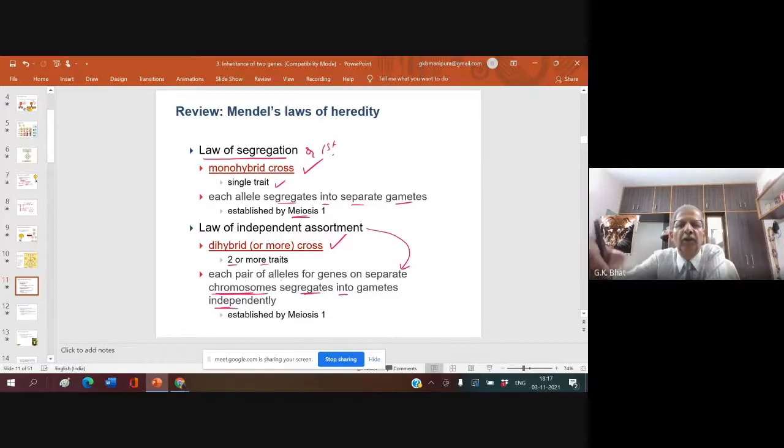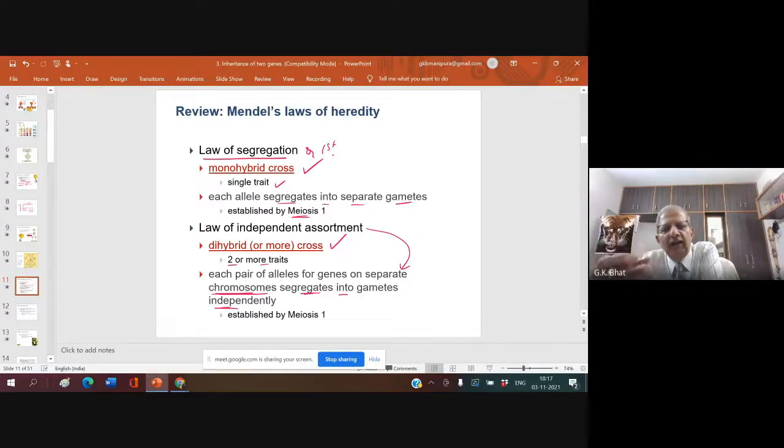If the genes are present on the same chromosome, do you come across the law of independent assortment? Mendel was lucky that he never studied the law of independent assortment by taking genes present on the same chromosome.